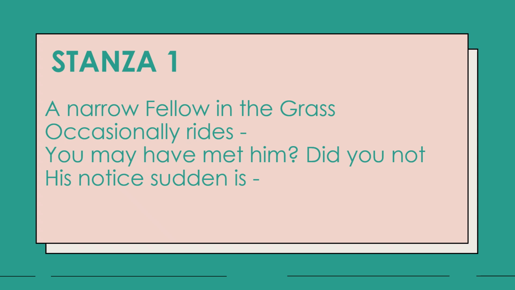A Narrow Fellow in the Grass, stanza 1. A narrow fellow in the grass occasionally rides. So the snake always passes through the grass. A narrow fellow in the grass refers to the snake. The physical appearance of the snake is narrow and it often rides through the grass. You can see it moving through the grass occasionally, that is, very often.